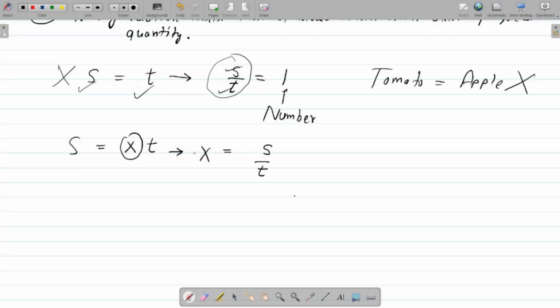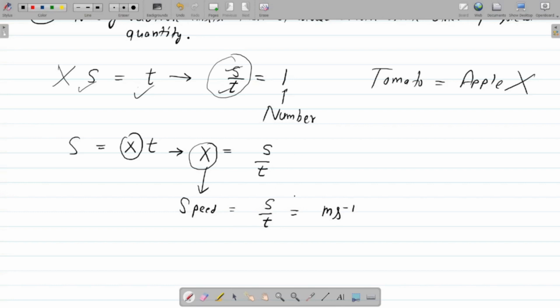Now this time you don't know what this quantity is. Some of you may raise your hands and say, well, it is speed. Speed equals distance upon time, and you know the unit of this is meter per second, right?